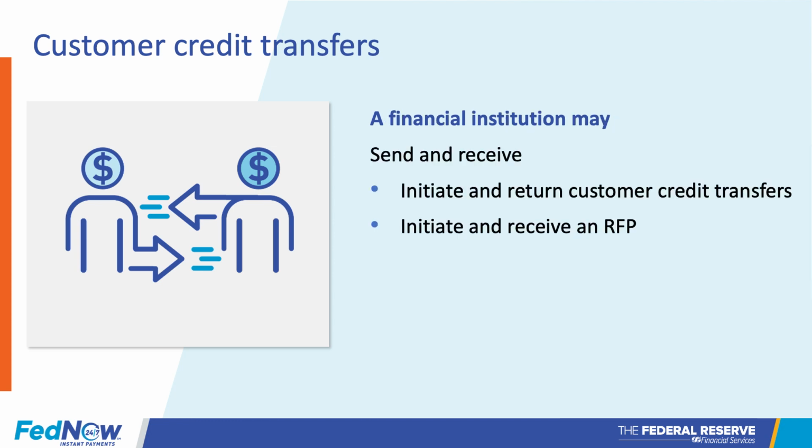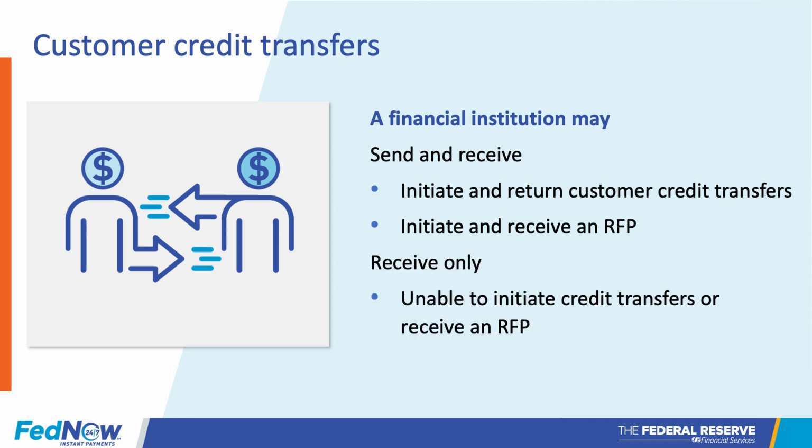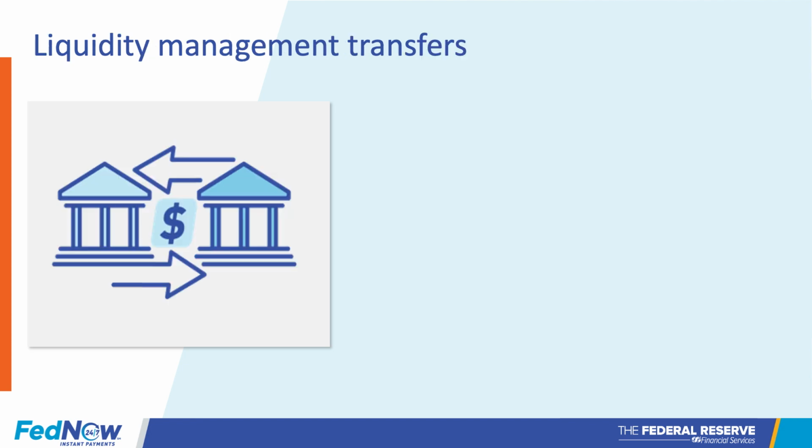FIs may send and receive customer credit transfers and initiate a return of funds. They may also choose to both initiate and receive a request for payment. With customer credit transfers enabled for receive only, a participant cannot initiate credit transfers. They may send a request for payment, however, they cannot receive a request for payment.